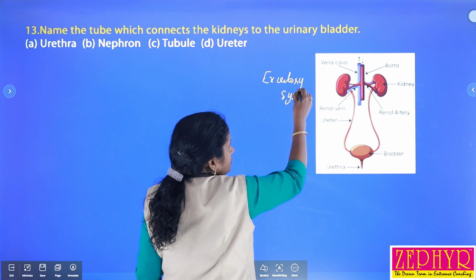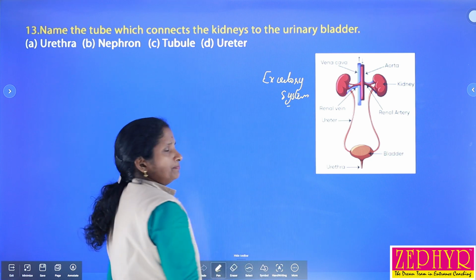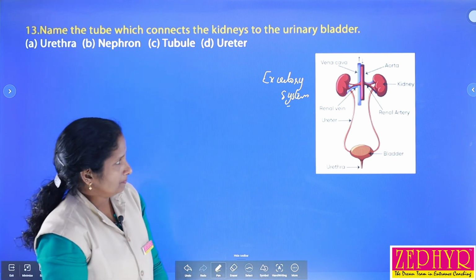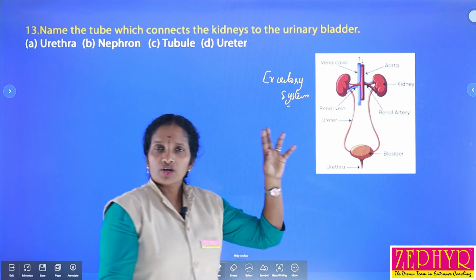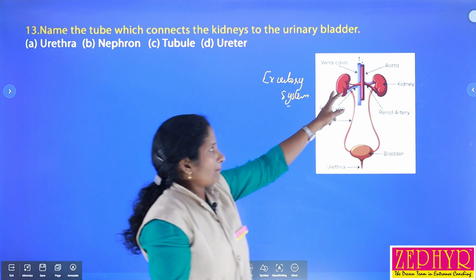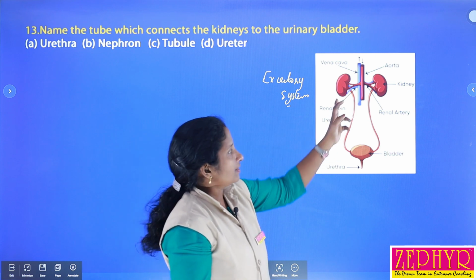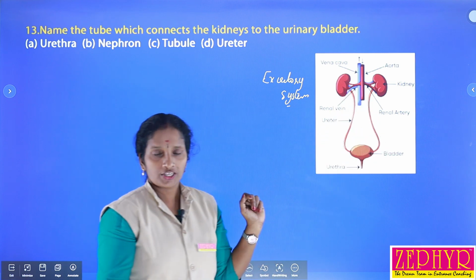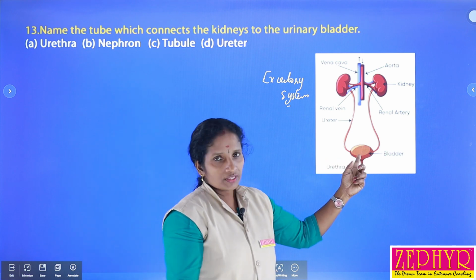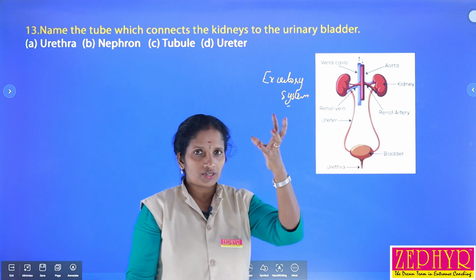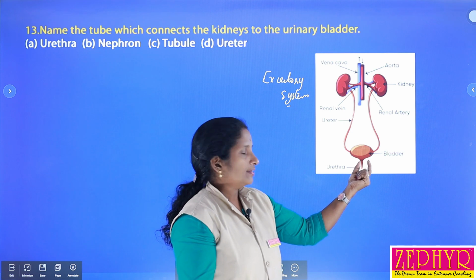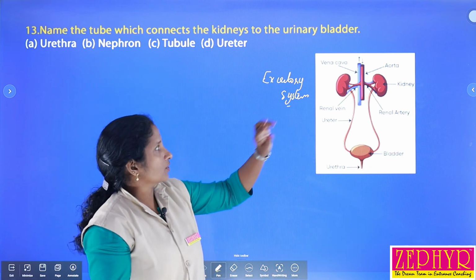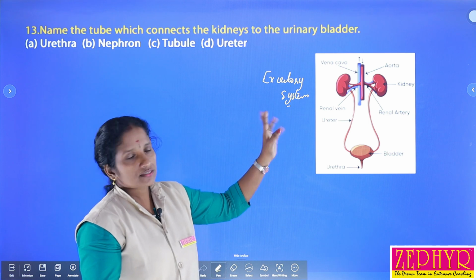The excretory system is found in the abdominal region on the dorsal side. What are the main organs of our excretory system? A pair of kidneys, and a tube-like structure that arises from each kidney, called the ureter. Then, continuing on, there is a bladder-like structure called the urinary bladder, and an opening called the urethra. All these together are known as the excretory system.